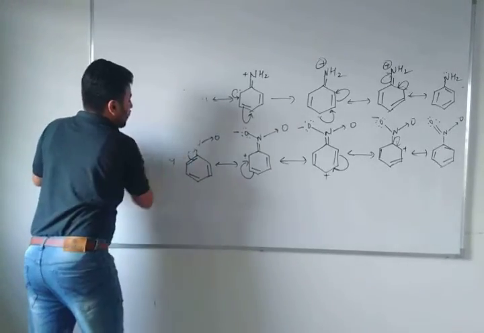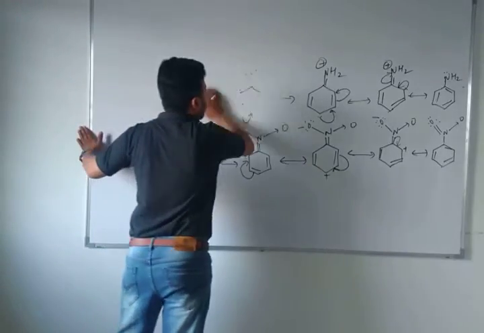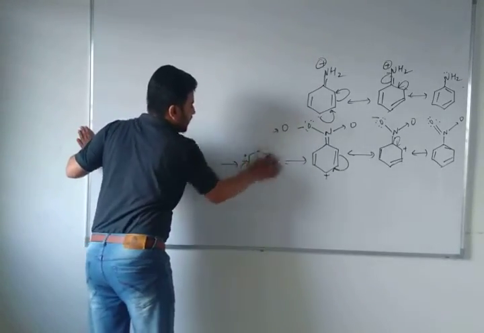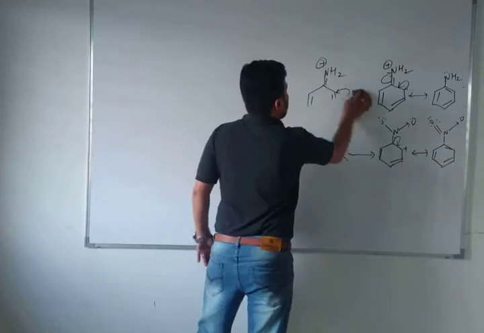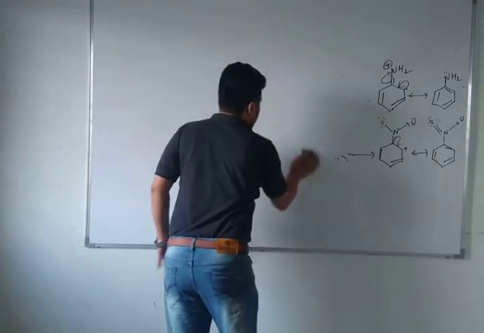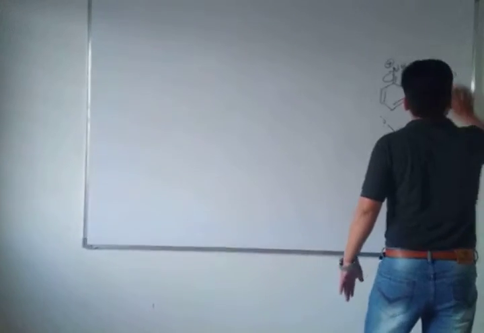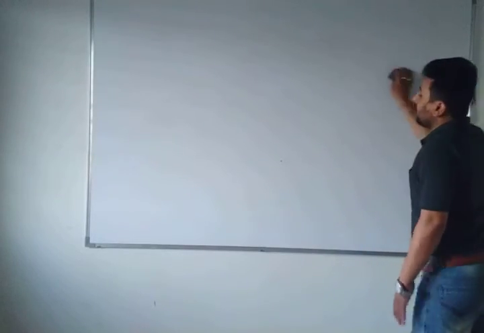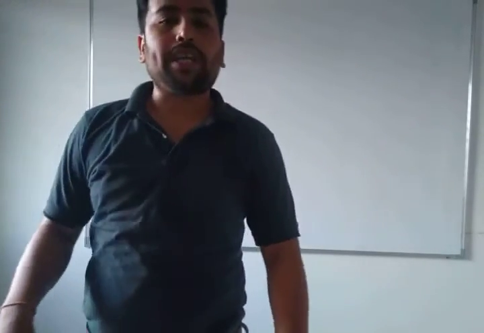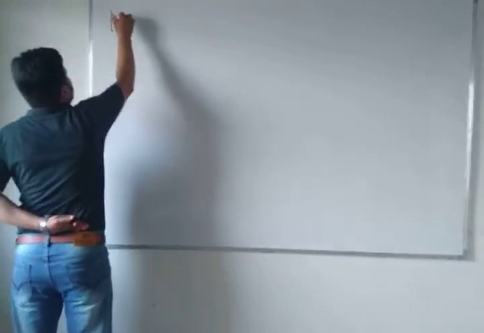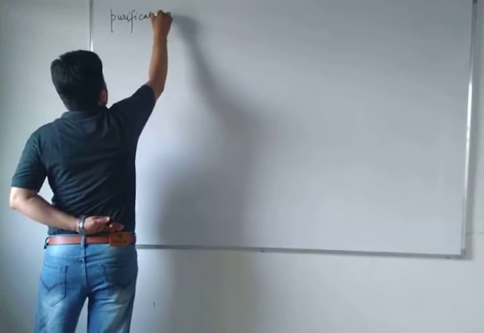The first method to separate organic compounds is called sublimation, second is crystallization, then distillation. There are two types of distillation, simple distillation and fractional distillation, and the last one is chromatography. There are two types of chromatography also, adsorption chromatography and thin layer chromatography. So these are the types of separating organic pure compounds. Now I'll not take more of your time, I'll directly come towards the main topic, that is qualitative and quantitative.